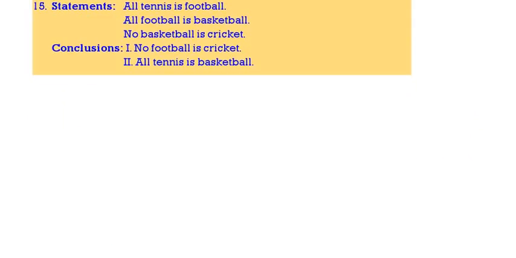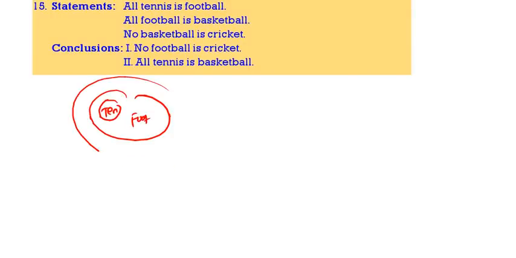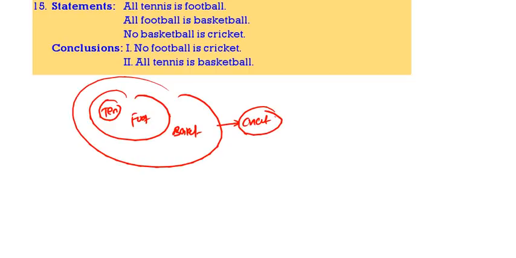All tennis is football. All football is basketball. No basketball is cricket. Now, no football is cricket definitely follows. If no is there for the outer circle, for the inner circle also no definitely follows. All tennis is basketball, that also follows. Both 1 and 2 follow.